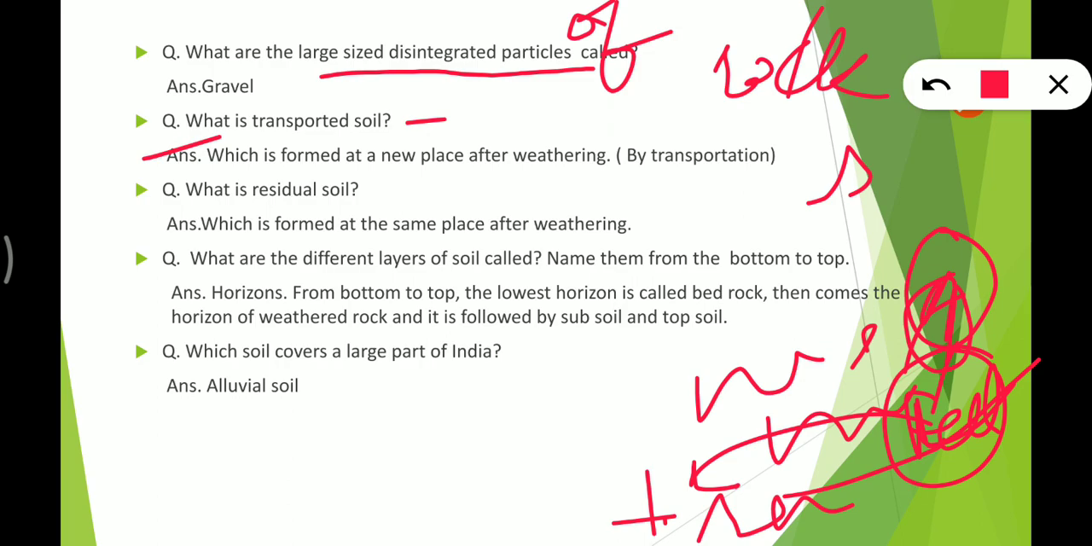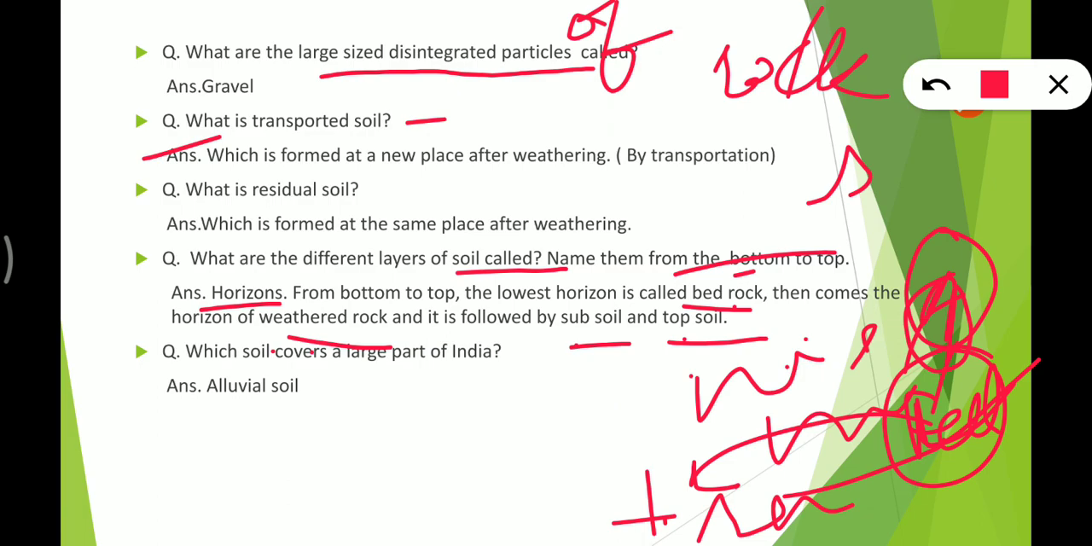Next we have, what are the different layers of soil called? They are called horizons. And what are their names? The lowest horizon is called bedrock, then after bedrock, subsoil, then topsoil. That was bottom to top. If we talk about top to bottom, then topsoil, subsoil, weathered rocks, and then bedrock.